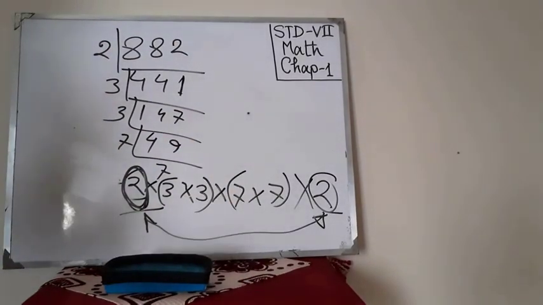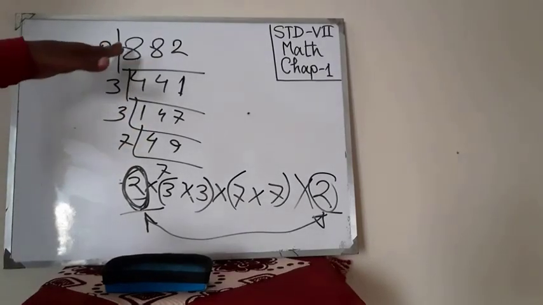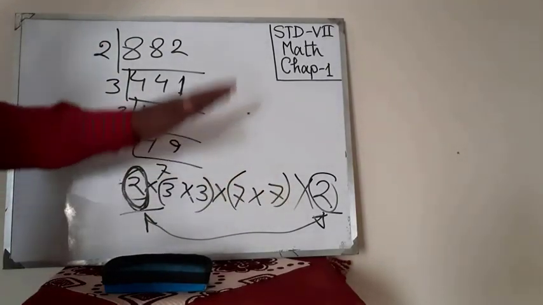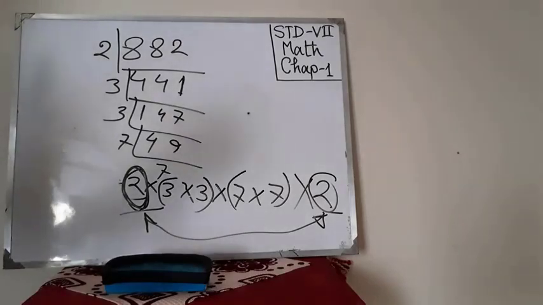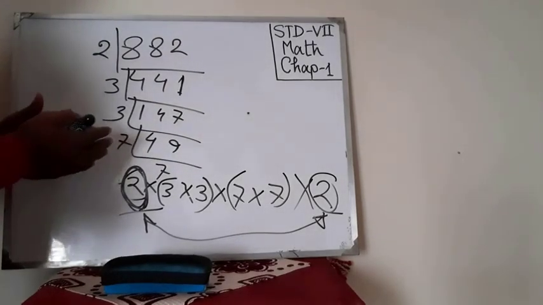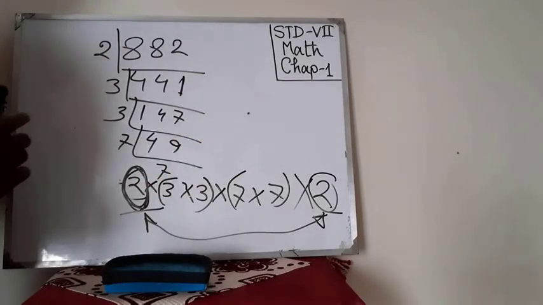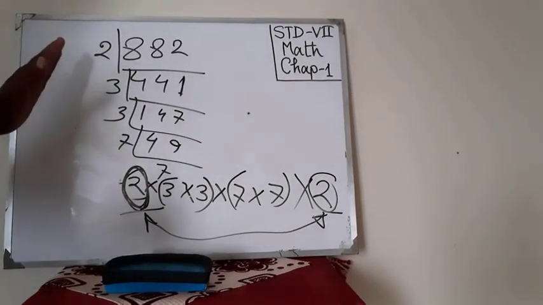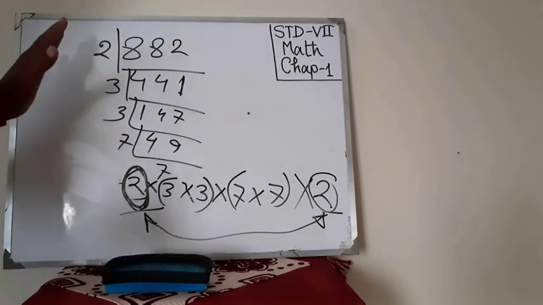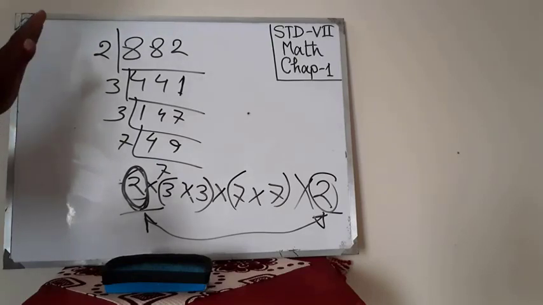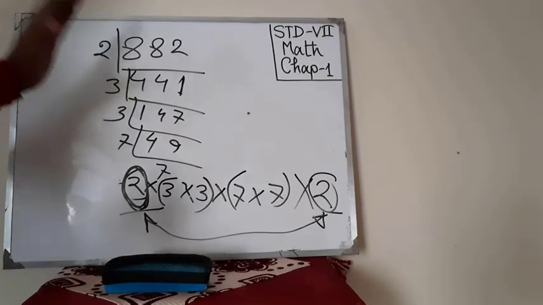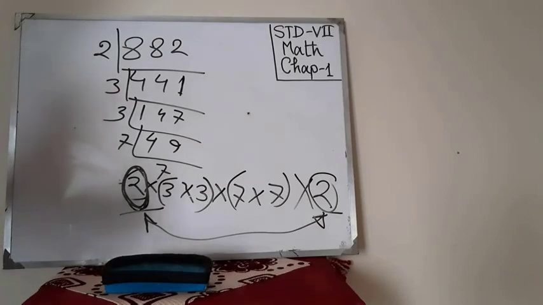So the number will change. Now if you multiply these digits, you can get the perfect square number. What is the extra digit we have multiplied? This is 2. So 2 will be the answer. 2 is the least number by which you can get the perfect square number.